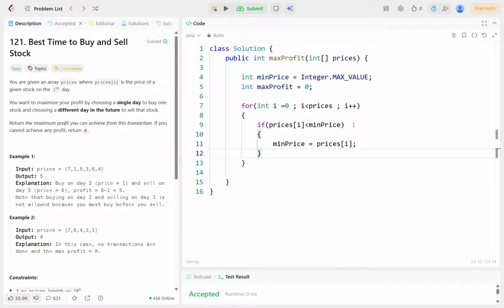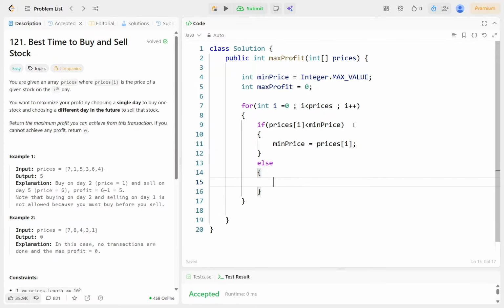If this condition is done, once we get the minimum price, then we will go with the else condition here. In the else condition, we will be finding the profit. So int profit equals, here we will be finding the profit. We'll be subtracting prices of i, the current day price, with the minimum price we have got. We will not get the negative here.